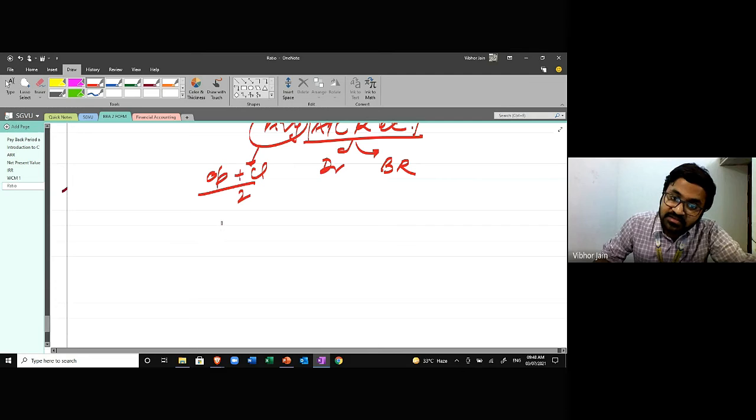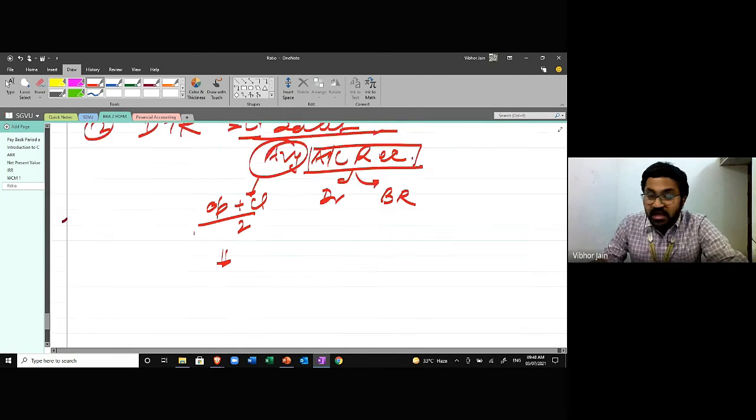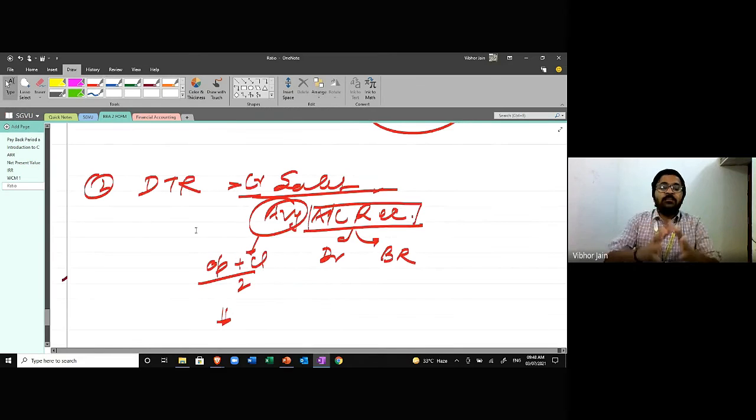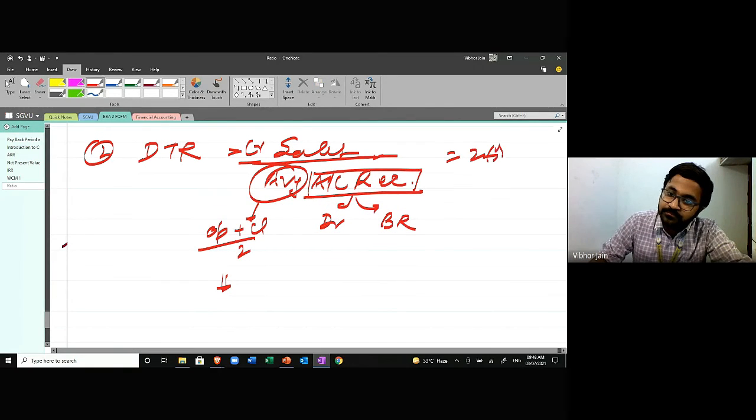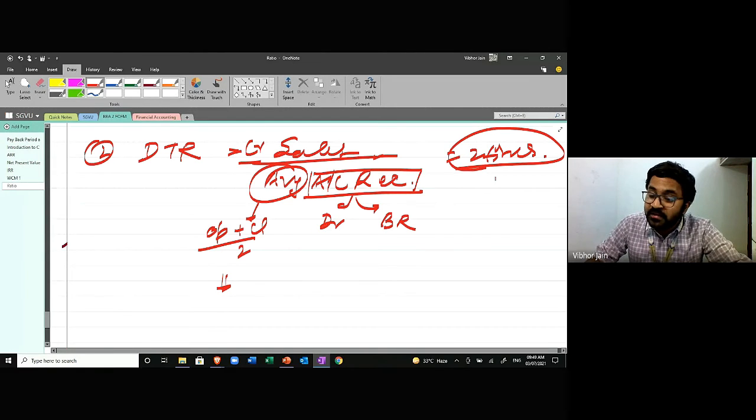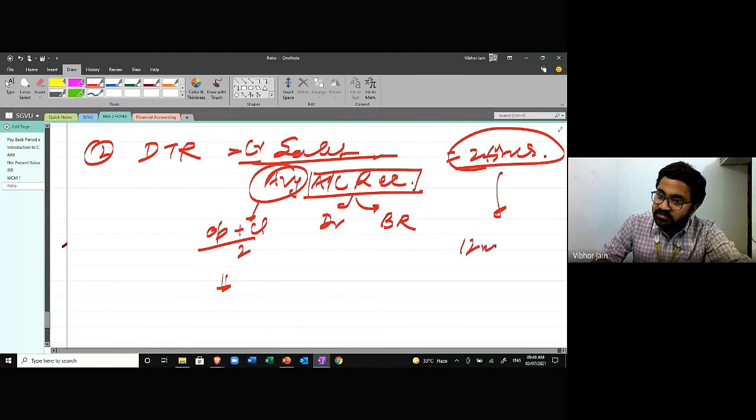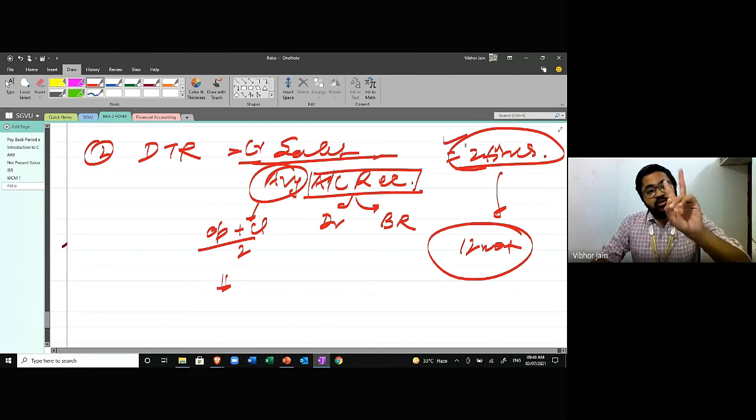Okay. Now, what does this ratio signify? This signifies how much time it takes for me to realize cash from my debtor. I'll repeat myself. How much time does it take for me to convert my debtor into cash? Or what is the credit period that I'm allowing to my debtors? This is what this is signifying. Okay, let's say the answer is 2 times. So this means that in a year of 12 months, you get money from debtors 2 times. That means every 6 months you're getting the money from your debtors.